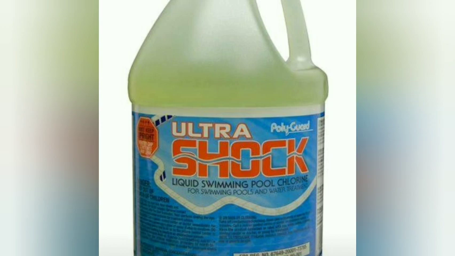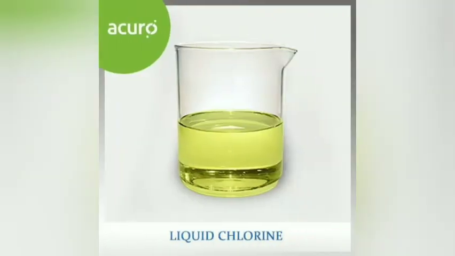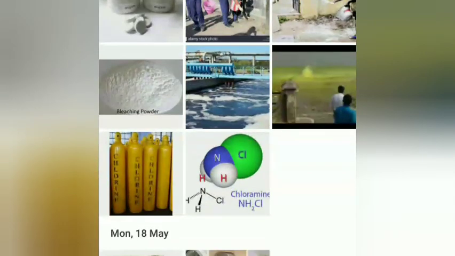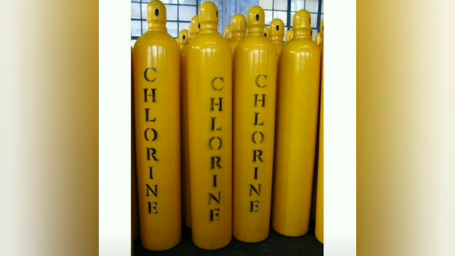So easily it can be applied. It is a pale yellow colored solution. Or else, it can be used in the form of cylinders. In the cylinders, the gaseous form of chlorine can be used easily. The liquid form is generally preferred and almost used exclusively nowadays.